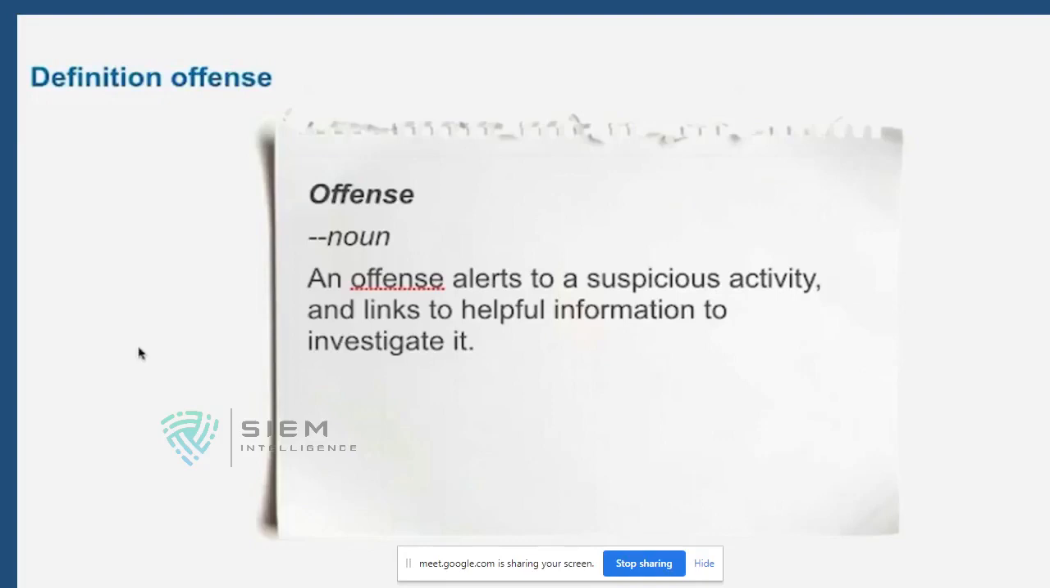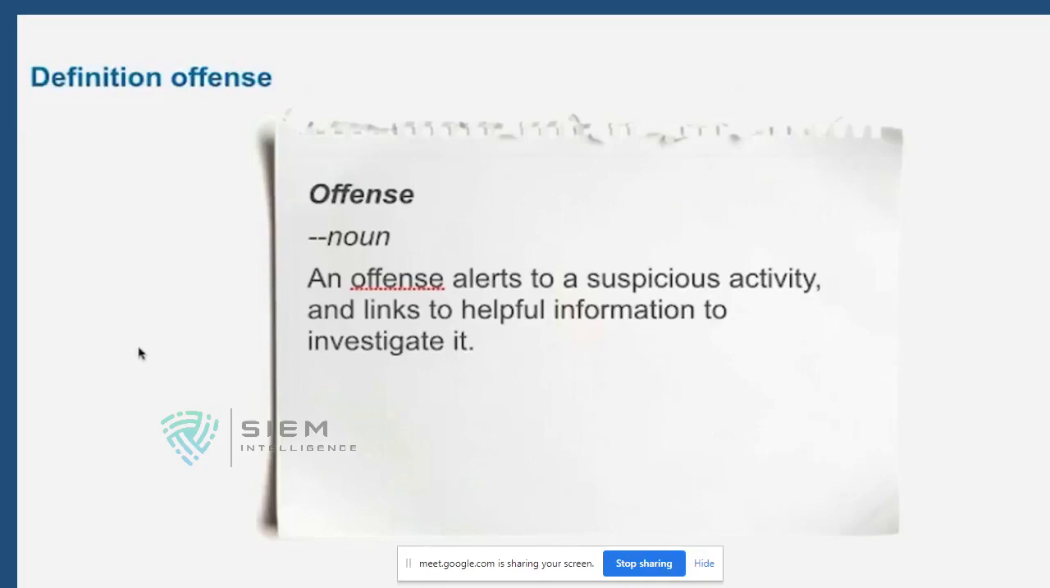An offense is an alert to a suspicious activity which demands an investigation. Whenever there is an offense, it is generally a suspicious activity. It may be an incident, may not be an incident, but you first have to perform a basic investigation on whether this alert or offense is a true positive or a false positive. If it is a false positive, no worries, you can just close it, noting that this is a common activity or not a suspicious activity. You write something and close it.